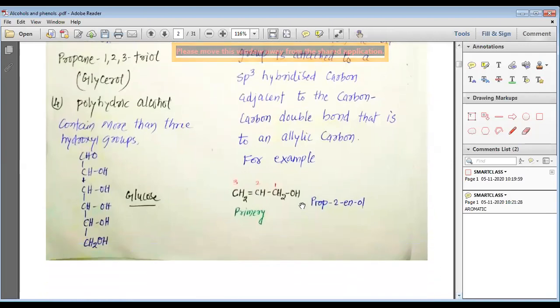You can see here this hydroxyl group is bonded to carbon number 1. Carbon number 1 is bonded to the carbon which is involved in the double bond. That kind of alcohol is known as an allylic alcohol. The example is prop-2-en-1-ol.